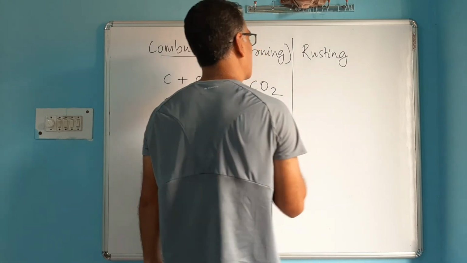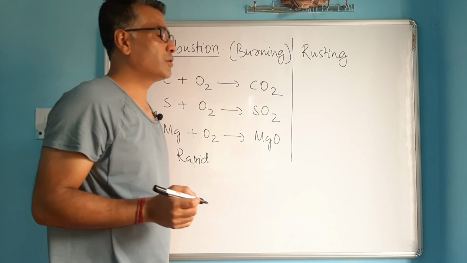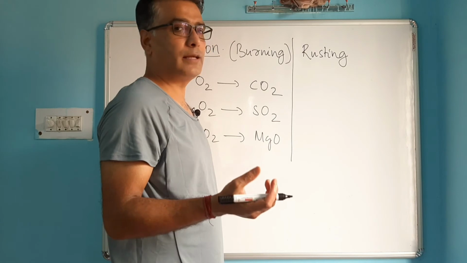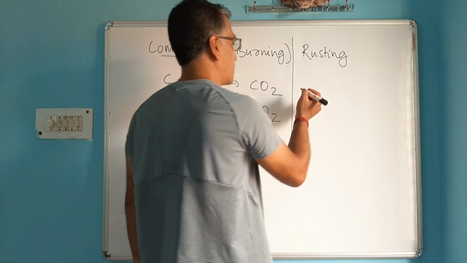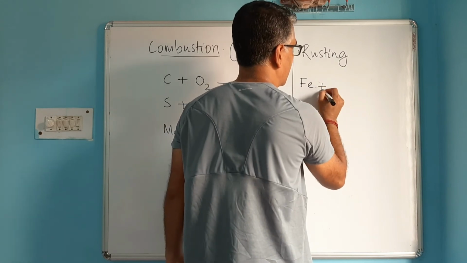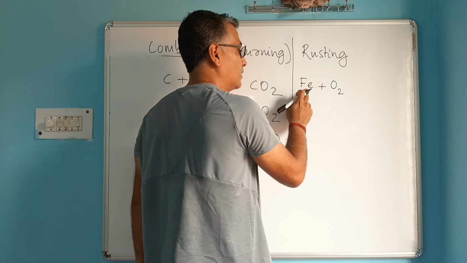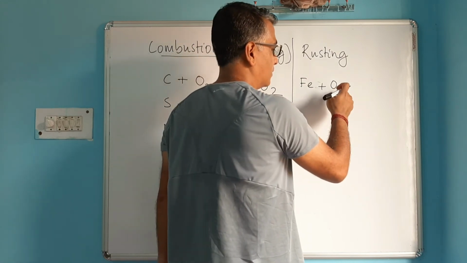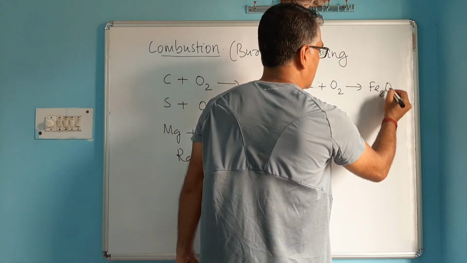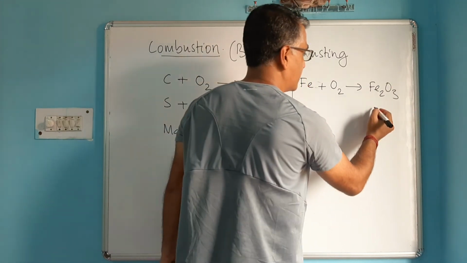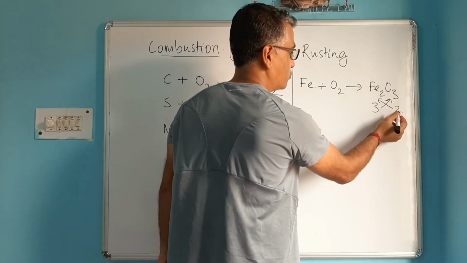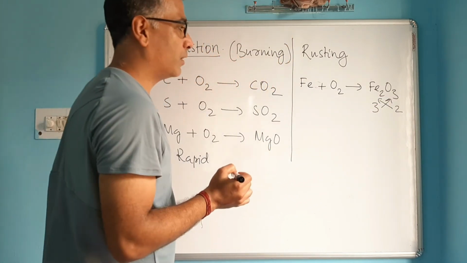So what is rusting? You know that most of the time when you keep iron articles in open air, especially in a moist place, iron gets rusted. So you've seen rusting, where iron combines with oxygen. During rusting, iron kept in open air combines with oxygen to form iron oxide. That's the formula of iron oxide, because the valency of iron is 3 and oxygen is 2. So when you cross multiply, Fe2O3, you get that compound called iron oxide.